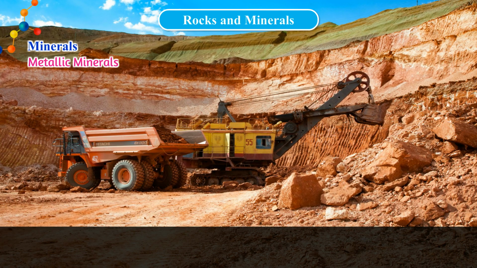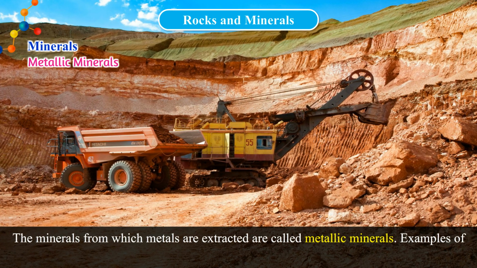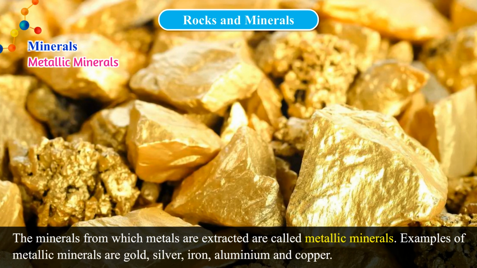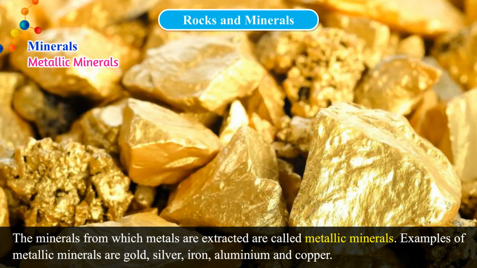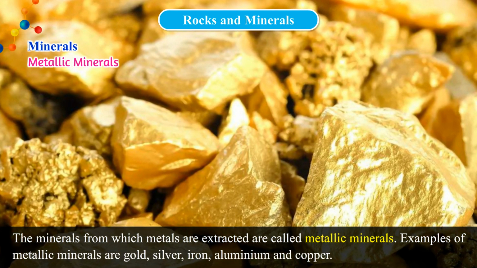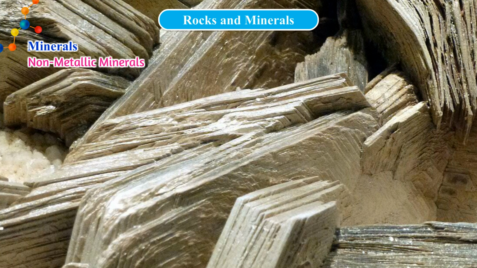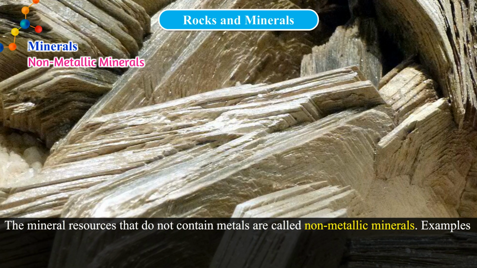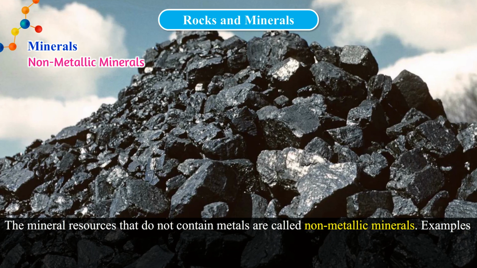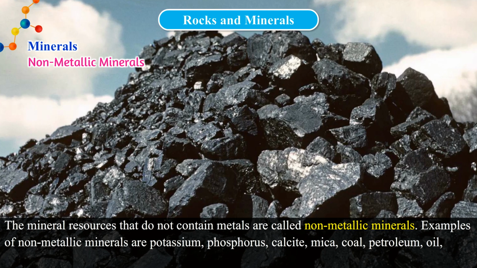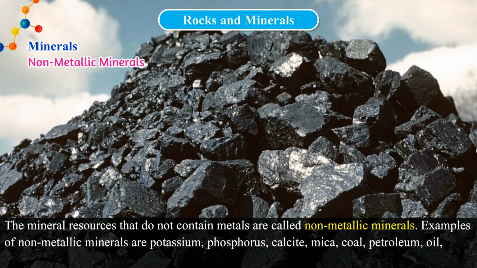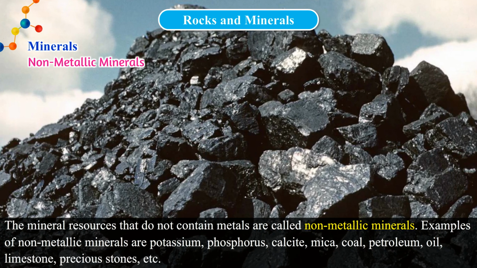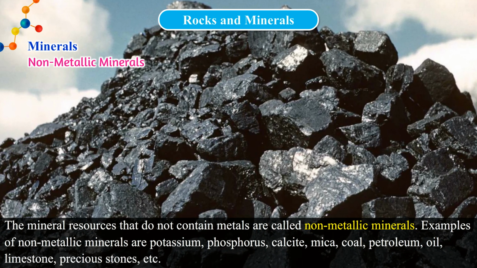Metallic minerals. The minerals from which metals are extracted are called metallic minerals. Examples of metallic minerals are gold, silver, iron, aluminium and copper. Non-metallic minerals. The mineral resources that do not contain metals are called non-metallic minerals. Examples of non-metallic minerals are potassium, phosphorus, calcite, mica, coal, petroleum, oil, limestone, precious stones, etc.